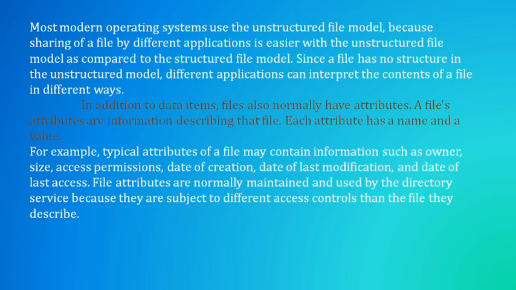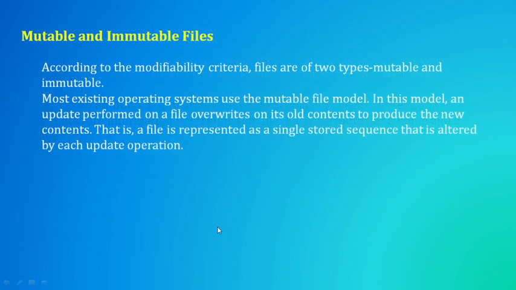All those access permissions and the date of creation we can know from the typical attributes. So these are examples of some attributes for a particular file. And the next type of file models is mutable and immutable files.